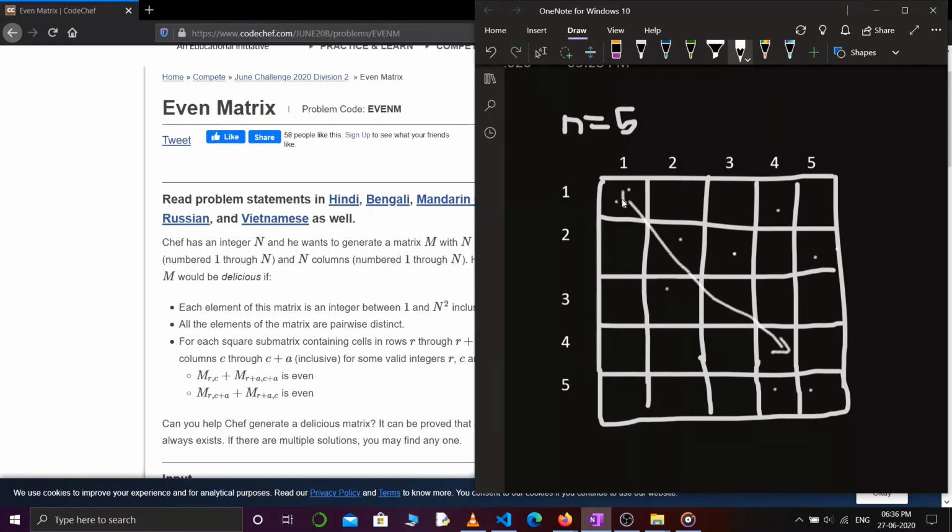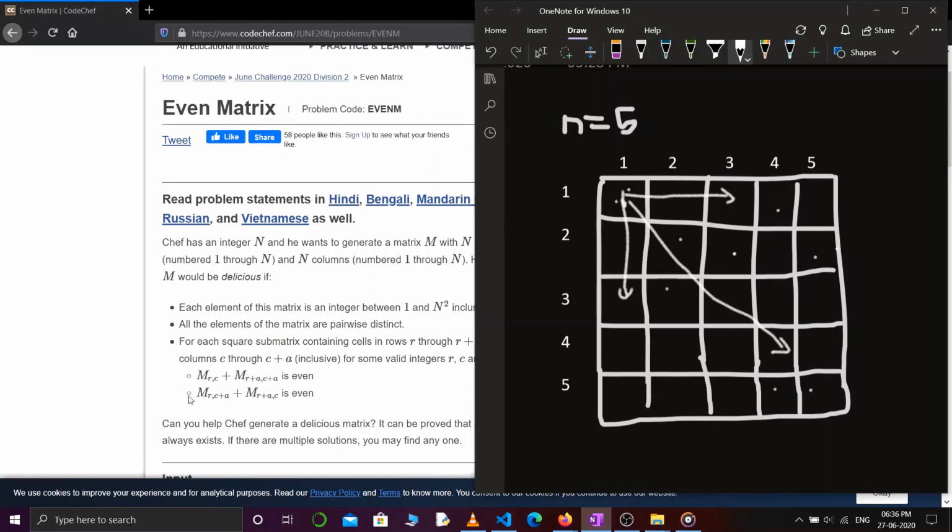Now let's say if I add a constant a to my row value only, keeping the column the same, then you can see I'll be just traversing in the vertically downward direction, right? And if I add a constant a to my column value, keeping the row value the same, then I'll be traversing in the horizontally right direction, right?